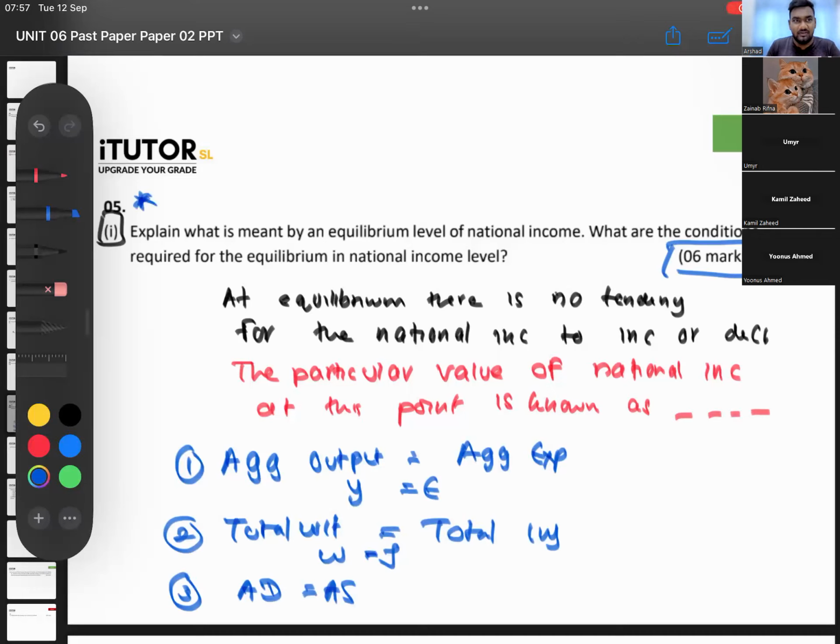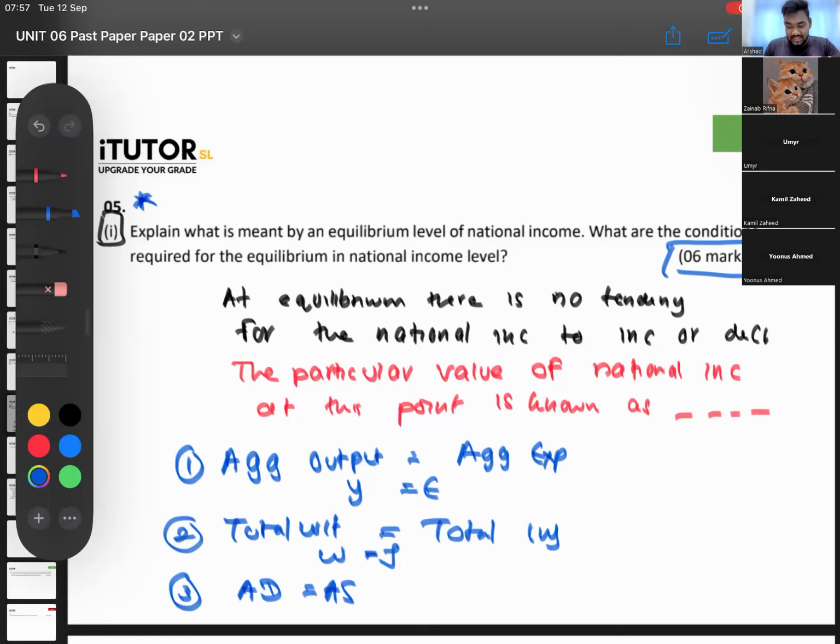What is equilibrium level of national income and how do we show it? Okay. How is it separate? Separate in the sense? So in terms of marks, I think 6 marks for a question like this is a little too much, right?